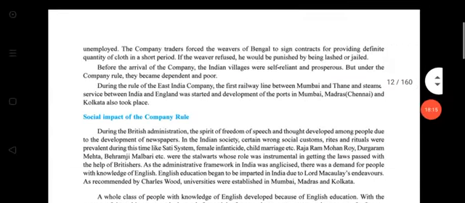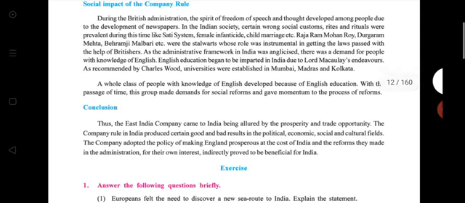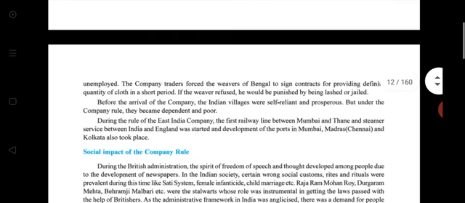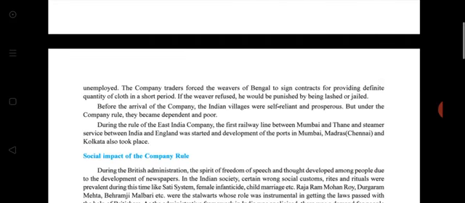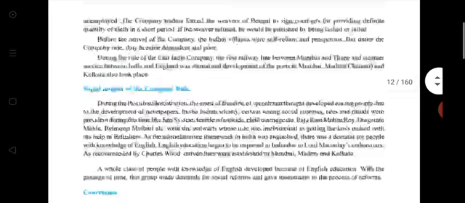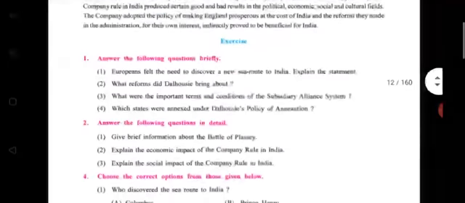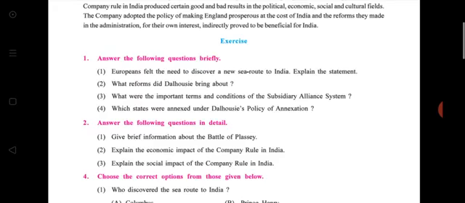Now the economic impact of the company and the social impact of the company, which is a very easy topic, and if you just read it one time then you will understand it easily. I also gave a detailed explanation before, when we did this chapter in detail. So see that video and try to learn. Now you just read it one time because it is very easy. So I won't cover this topic in the revision lecture.